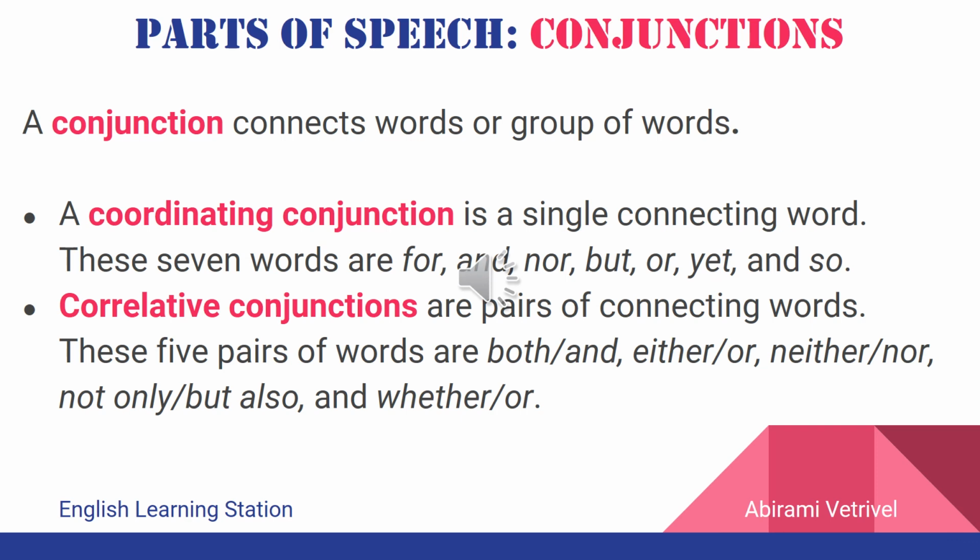There are two types of conjunctions. A coordinating conjunction is a single connecting word such as and, or, but, etc. The other type of conjunction is the correlative conjunction, which exists in pairs. The 5 pairs of correlative conjunctions are both and, either or, neither nor, not only but also, whether or. So all of these exist as pairs of words. So these are called correlative conjunctions.